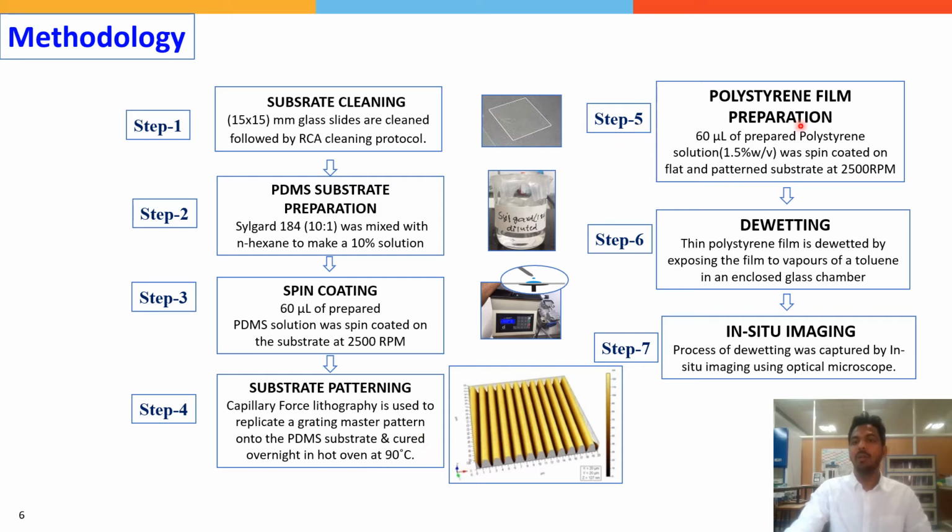In step 5, polystyrene film was prepared by coating 60 microliter of prepared polystyrene solution using a spin coater on the flattened pattern substrate at 2500 rpm. In step 6, dewetting of the polystyrene film is conducted by exposing the film to vapors of toluene in an enclosed chamber. And next, the process of dewetting was captured by in situ imaging using an optical microscope.